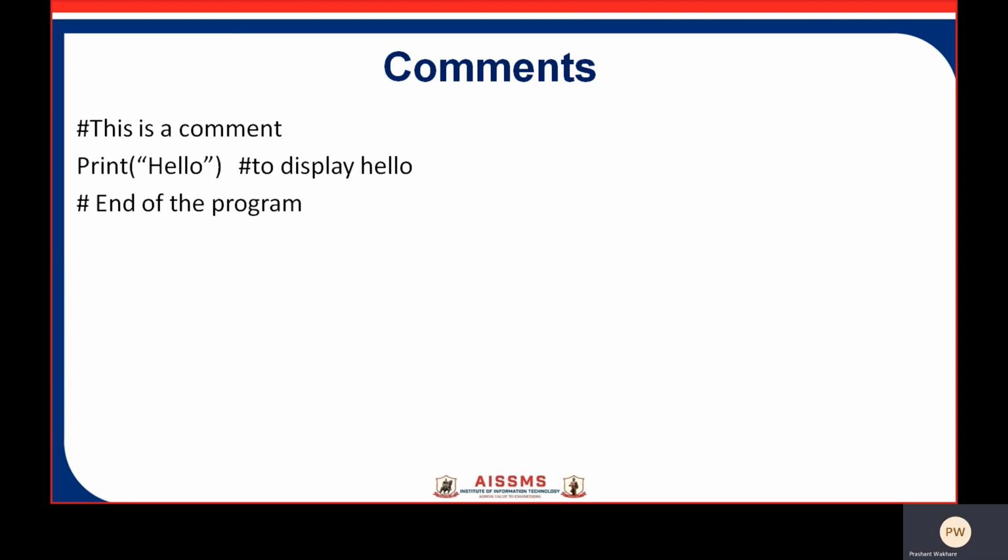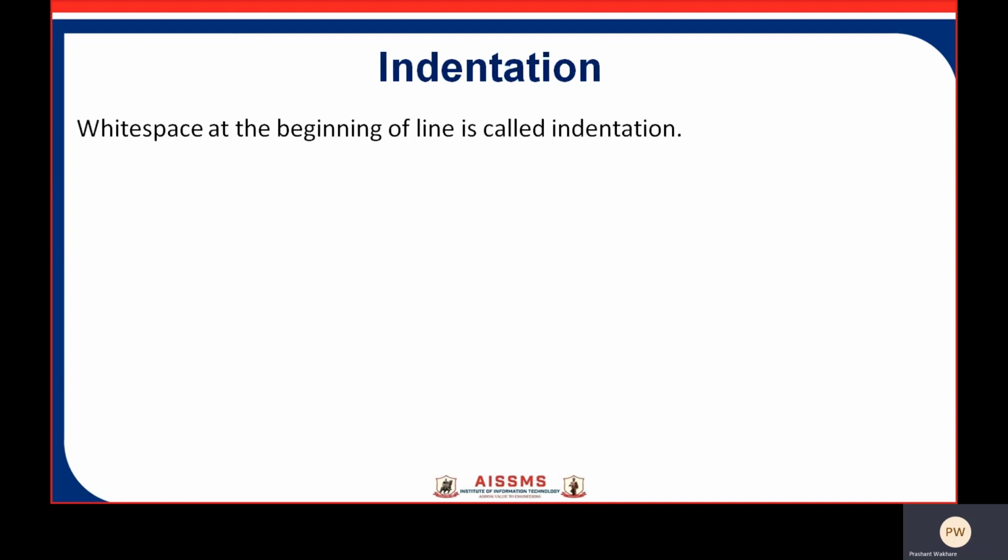So when you print this program, it will only print hello, because the other part we have written with the hash. So hash will be the non-executable part. So comments make the program easily readable and understandable by the programmers as well as other users who are seeing the code. So that is the comments.